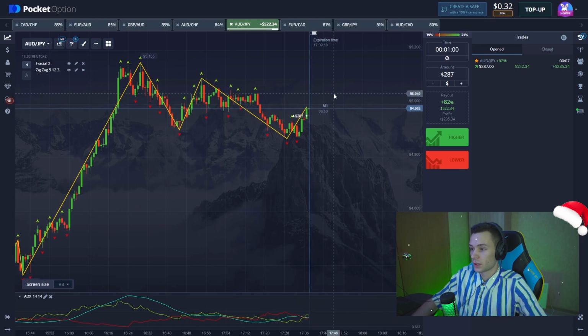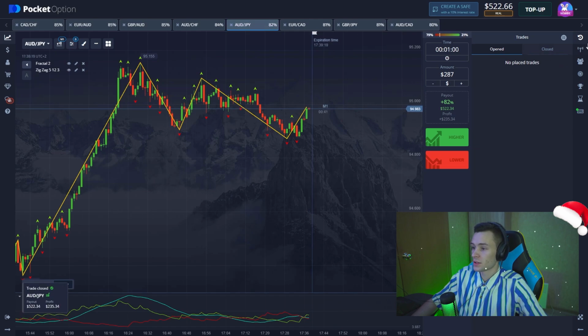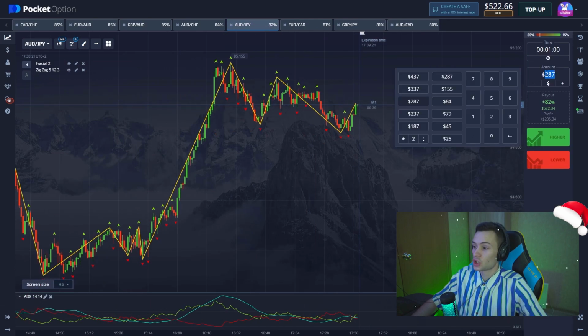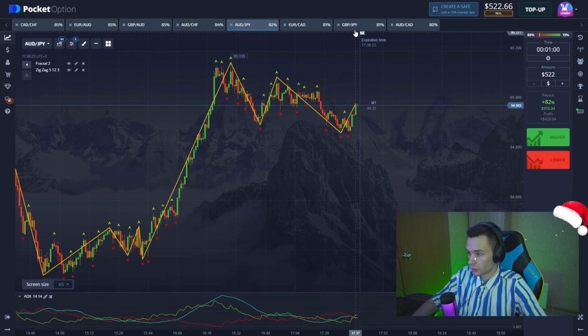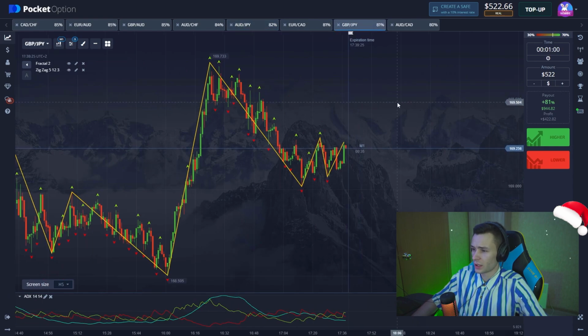So we're seeing the breakout already, and there are several seconds left before the ending, and our position has been closed in profits. Let's change the trade amount and continue our trading and find another currency pair.